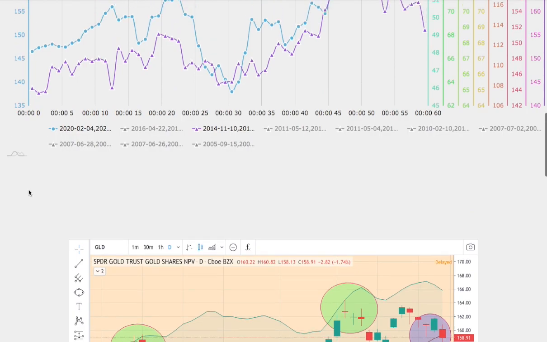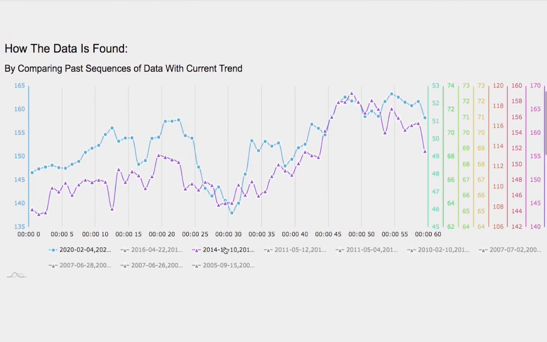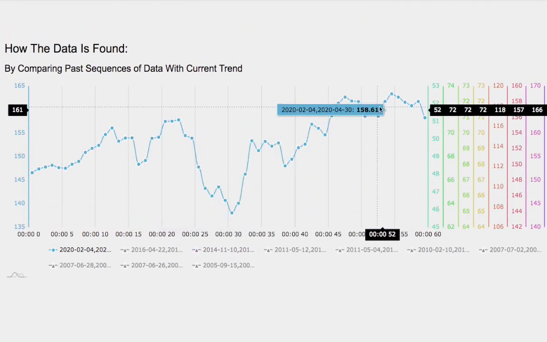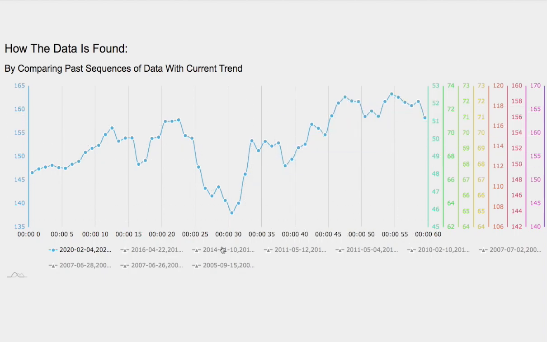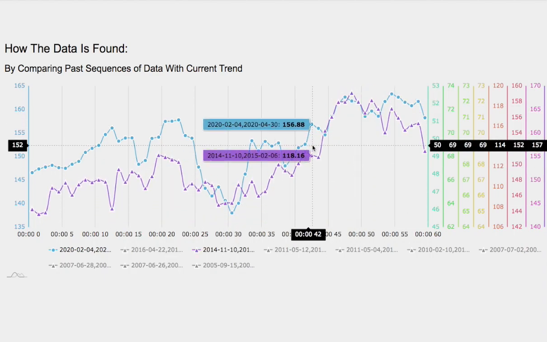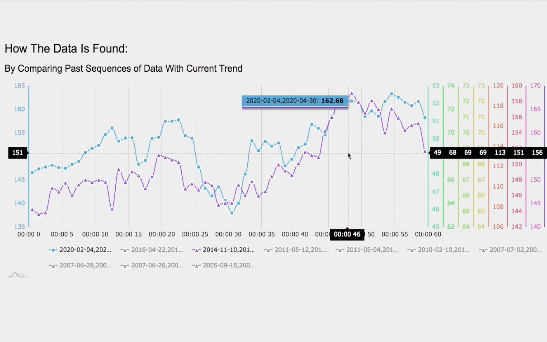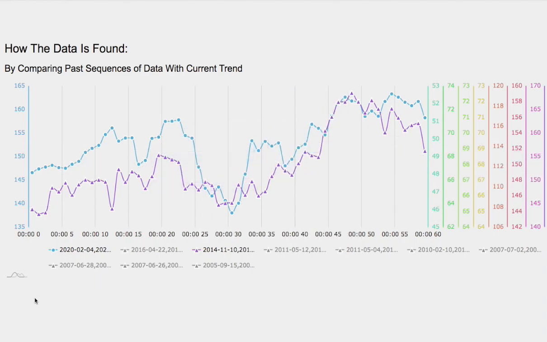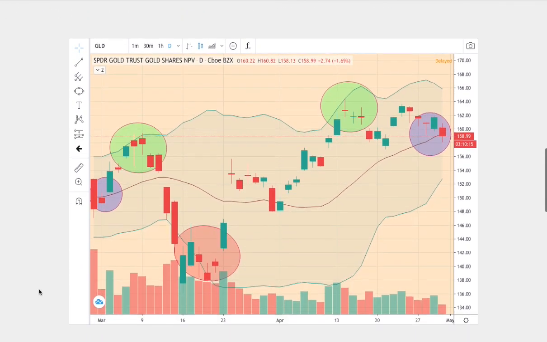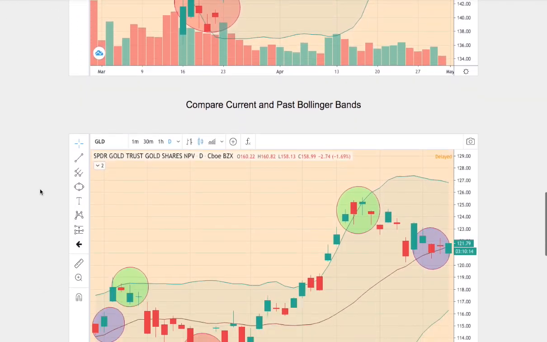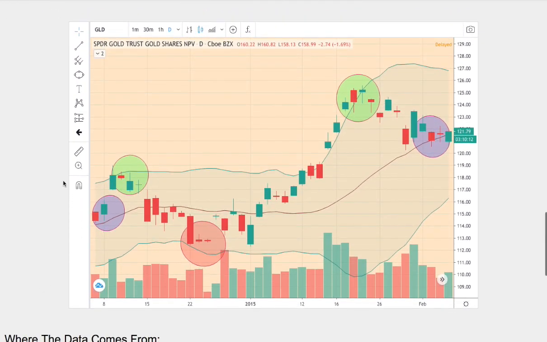First, we want to compare the two trends. The blue line is the trend that we're currently in, and the trend that I found to be the best match dates back to November 10th, 2014 to February 6, 2015. So we have the current trend right here, and below is the trend that I believe is the best match. And again, this trend dates back to 2014 to 2015.